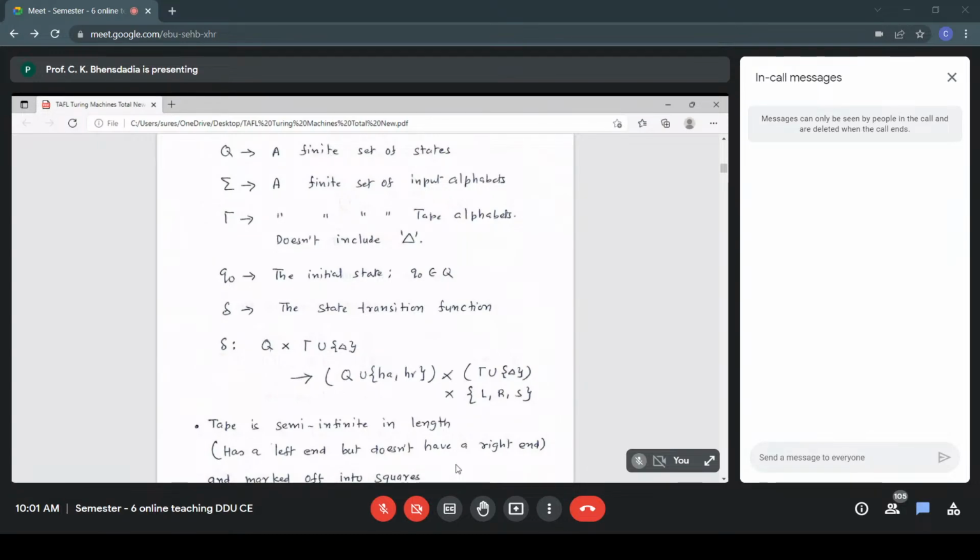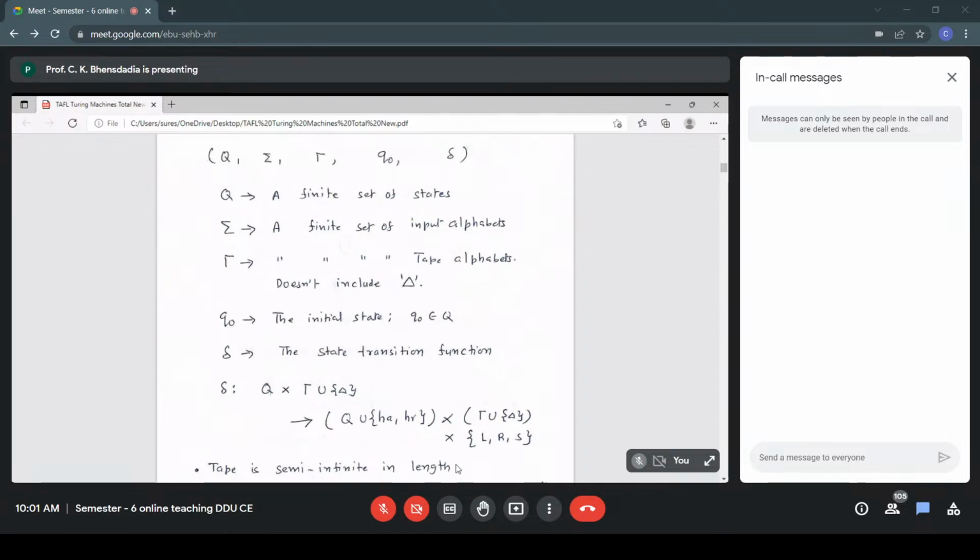That is the basic architecture of a Turing machine: the linear tape, the read-write head, and the read-write head's controller. So the state transition function takes a state Q and a tape symbol from tau union blank, and the action part, the right hand side of the arrow, makes a transition to the new state.